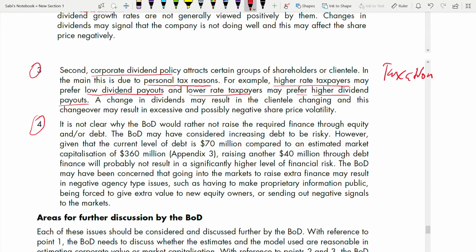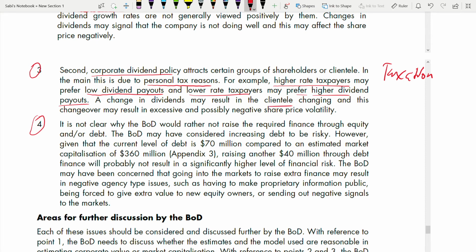A change in dividend may result in the clientele changing, and this change may result in excessive share price volatility. Everything is linked with share price volatility. You can see a change in dividend can have an impact on the clientele. For this also you are getting marks. It was there in the marking scheme.